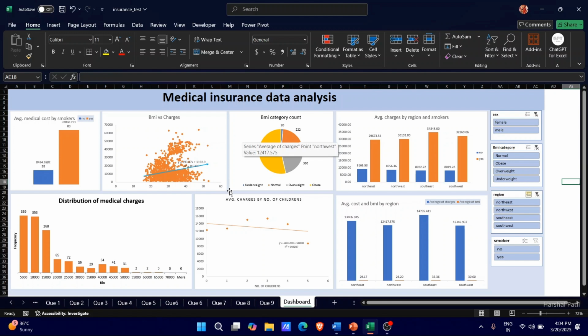Then we have the BMI category count. We have the average charges by region and smokers, average cost and BMI by region. Then we have the average charges by number of children, number of beneficiaries, the distribution of medical charges, and we have some filters here: smoker, region, BMI categories, and sex.